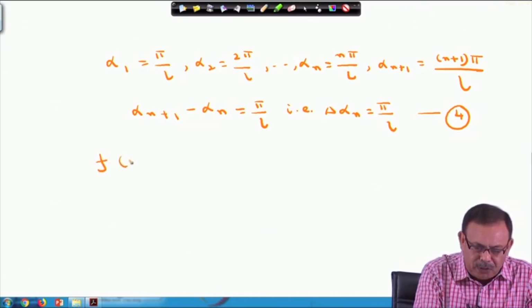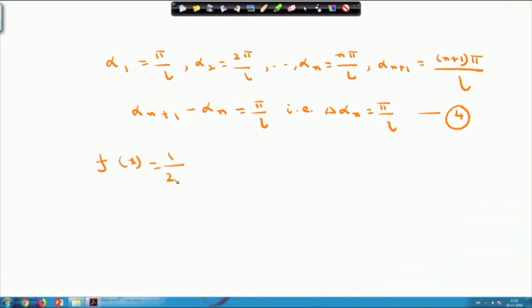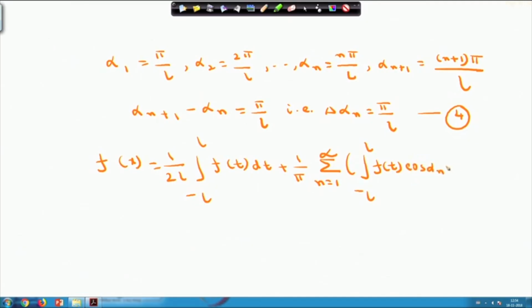If you put it into equation 3, you will obtain 1 by twice L, integral minus L to L f t dt, which remains as it is, plus 1 by pi, summation n equals 1 to infinity, integral minus L to L f t into the earlier term cos of n pi into t minus x by L, which can be replaced as cos of alpha n into t minus x, dt, into del alpha n.